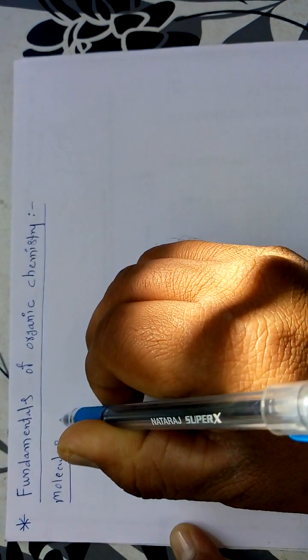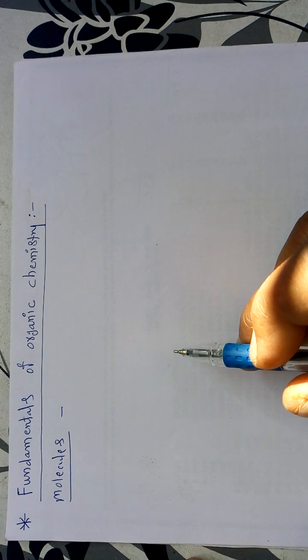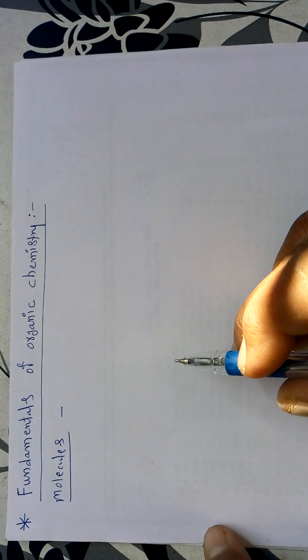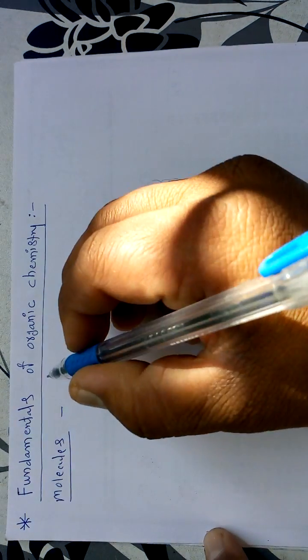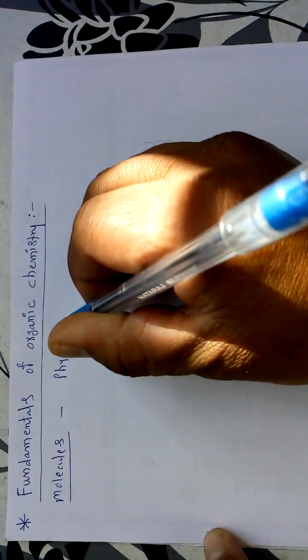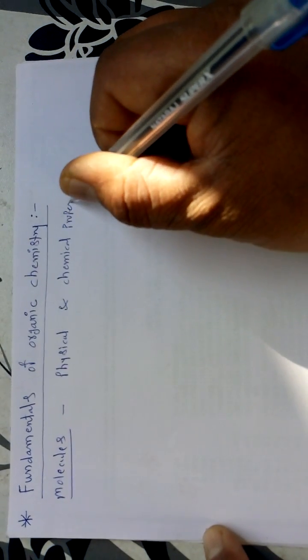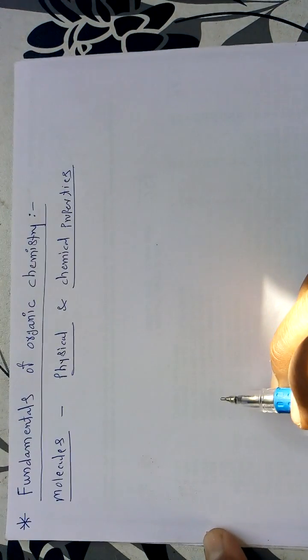Now, whenever these molecules are concerned, each and every molecule has some type of properties. Every molecule has two types of properties. One is the chemical property and the second is called the physical property. So these are the two important properties associated with each and every molecule: physical and chemical properties.